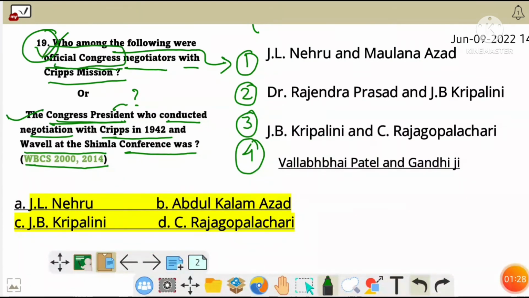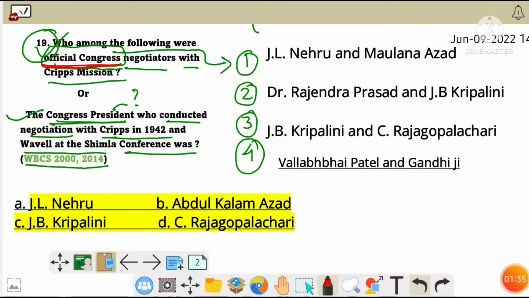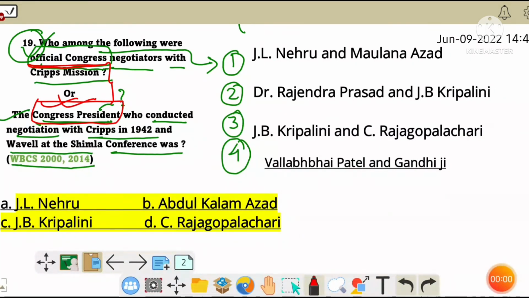For the first question, we have to choose the official Congress leaders or the official Congress negotiators. And in the second question, we have to see the Congress president, the leader who was the president. So as we know, from the year 1940 till 1946, Abul Kalam Azad was the president.